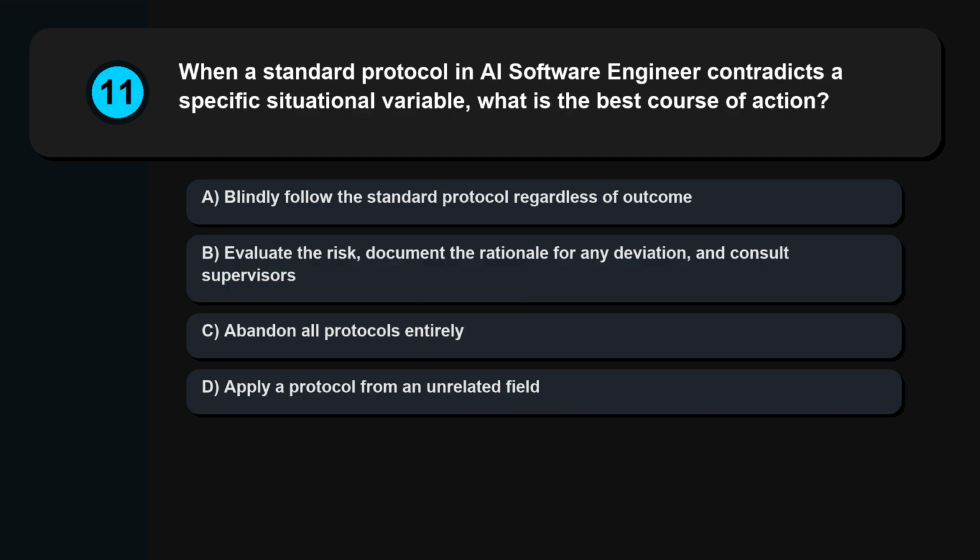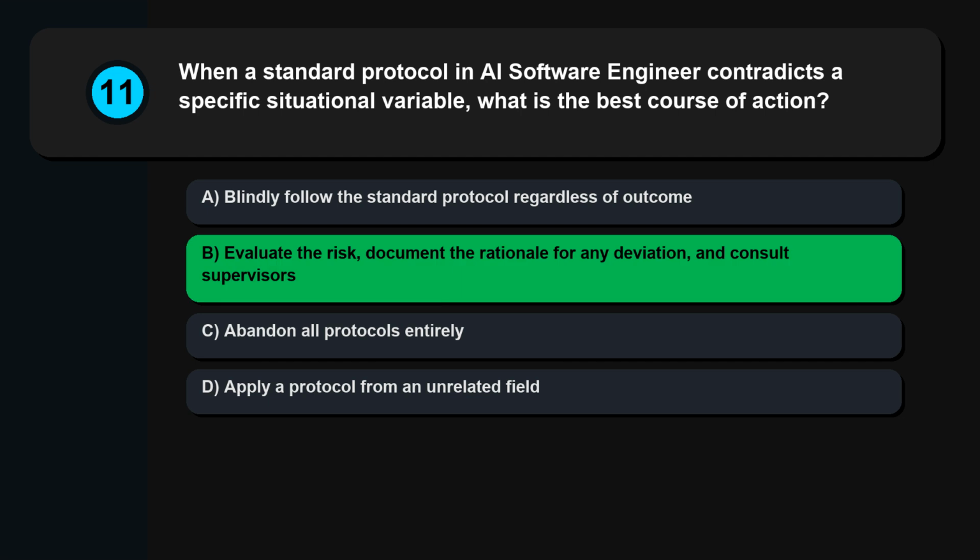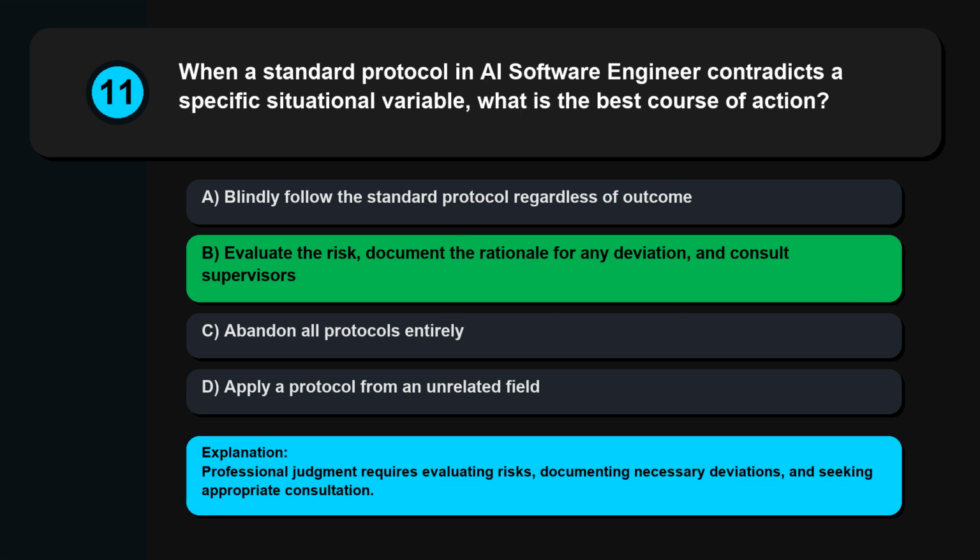Question 11. When a standard protocol in AI software engineer contradicts a specific situational variable, what is the best course of action? Blindly follow the standard protocol regardless of outcome. Evaluate the risk, document the rationale for any deviation, and consult supervisors. Abandon all protocols entirely. Apply a protocol from an unrelated field. Professional judgment requires evaluating risks, documenting necessary deviations, and seeking appropriate consultation.